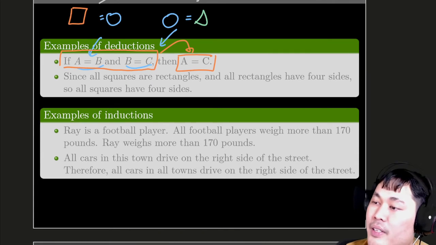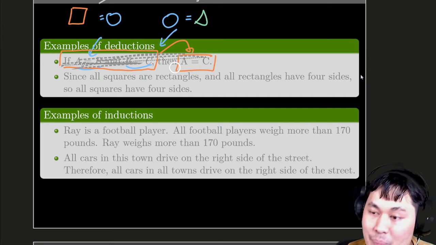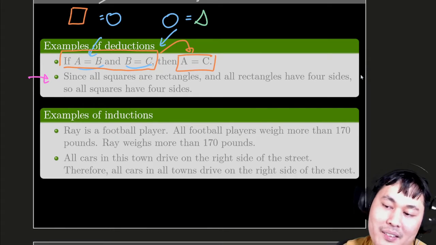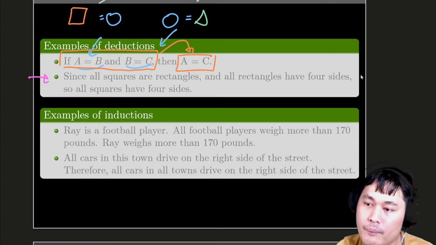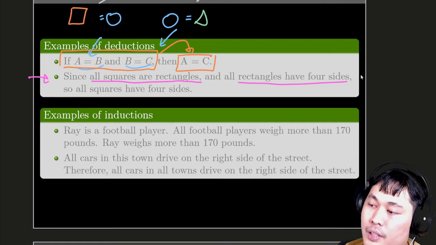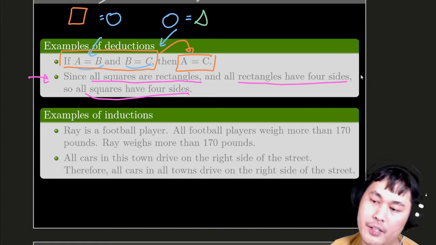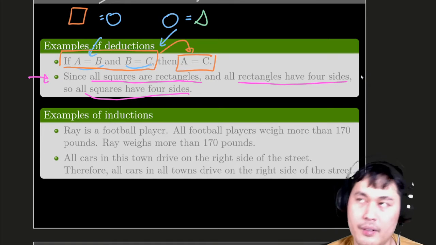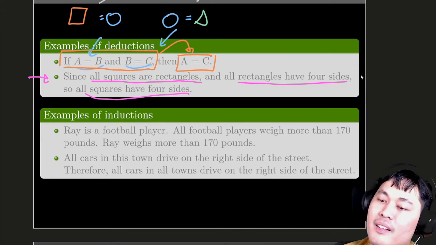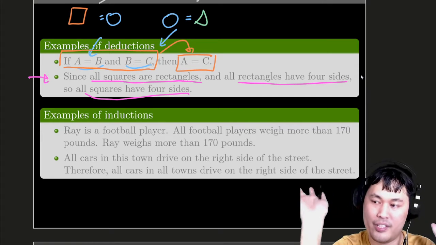But that's one type of deduction, just in pure symbols. Also, in the second example, you can say that all squares are rectangles, and all rectangles have 4 sides, so all squares have 4 sides. And it's more common in logical deduction. You start from 2 statements or 2 sentences.